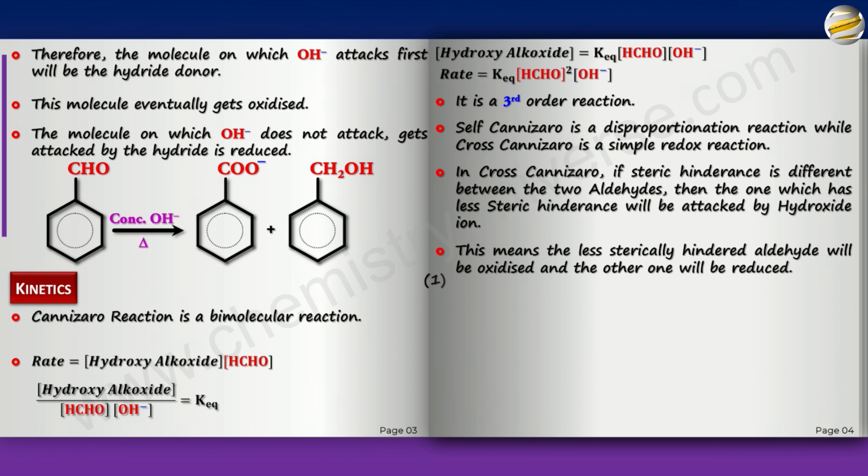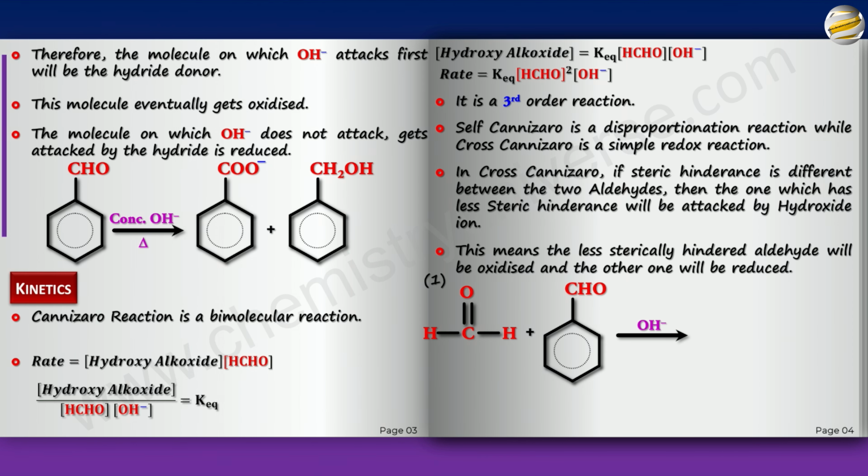Say for example, I have formaldehyde and I have benzaldehyde and I put OH minus. Remember, now I don't have to put concentrated or heat because we know there is no alpha H. Cannizzaro is the only play here. Now, can you decide which is going to get oxidized and which is going to get reduced? So pause the video, make the product and then play it back.